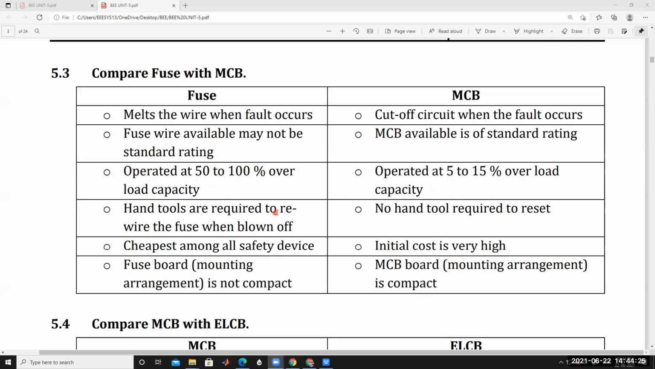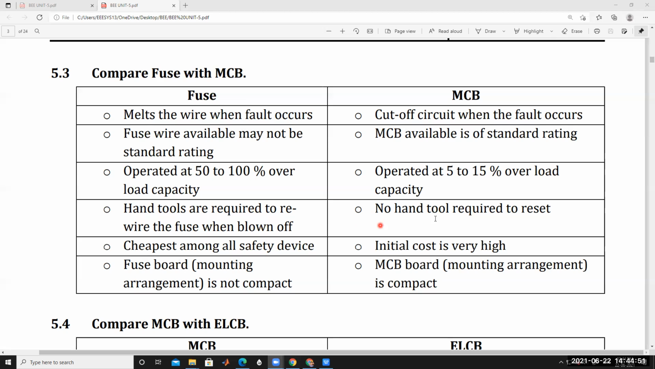Here hand tools are required to rewire the fuse when it blows off. Understood? Blown off, hand tools are required. Simple tools are required to rewire the fuse when blown off. Okay, a fuse is very simple to make. So hand tools are required to rewire the fuse when it blows off.